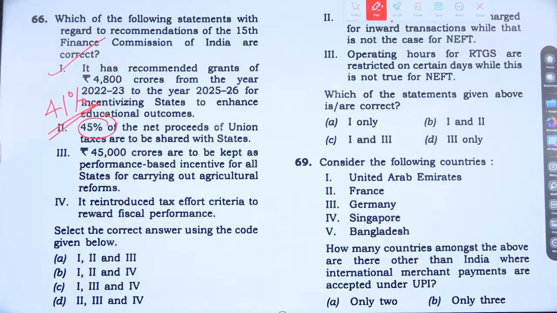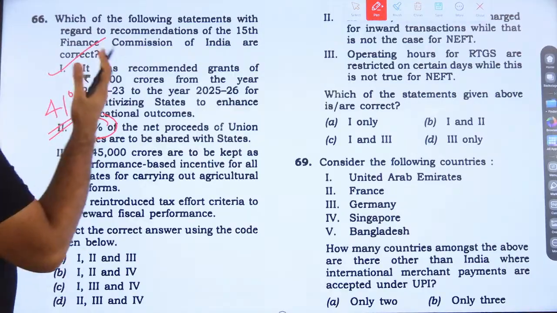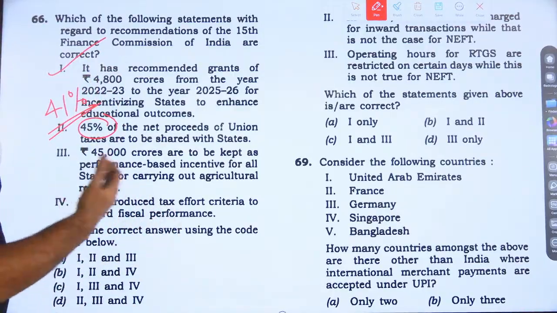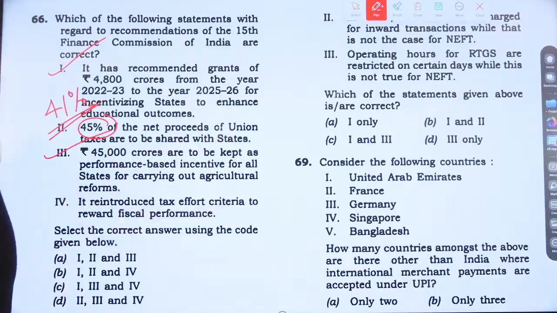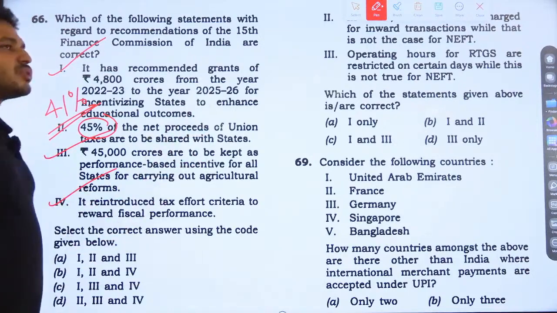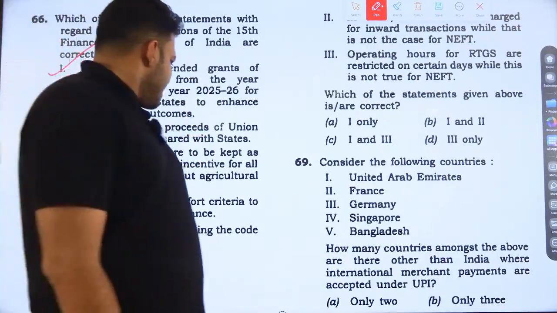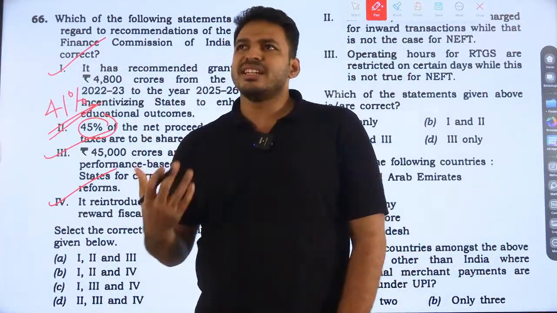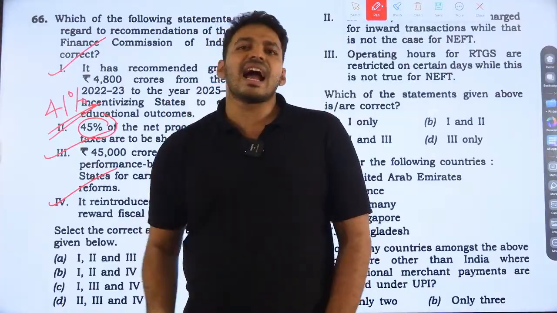It's 41%. And 45,000 crores are to be kept as a performance-based incentive for all the states for carrying out agricultural reforms. Yes, that is true. And the fourth statement, it reintroduced a tax effort criteria for rewarding fiscal performances. Yes, that is also true. Tax effort criteria is about how much effort a government puts in collecting taxes.